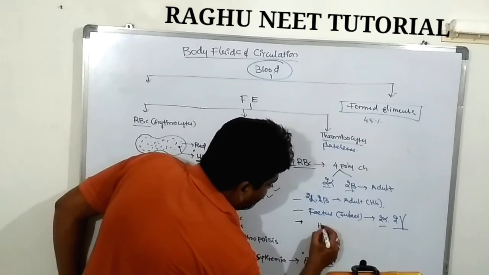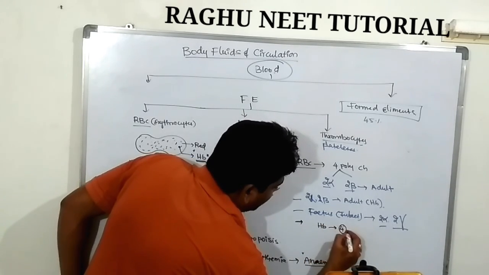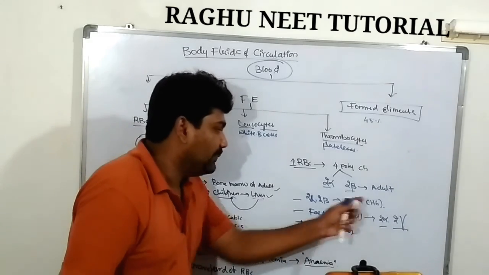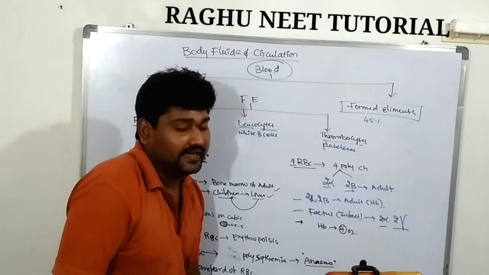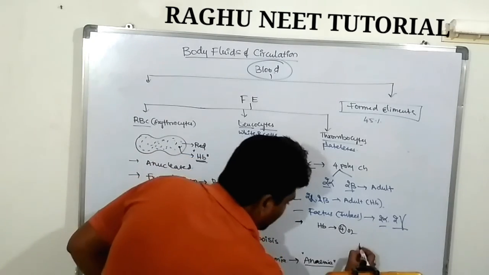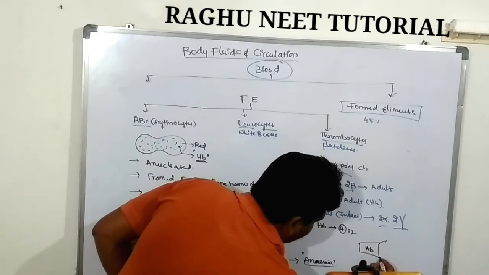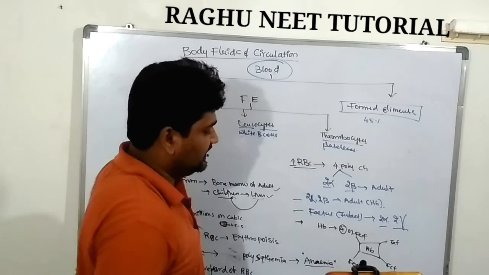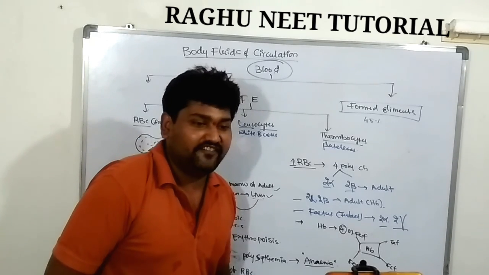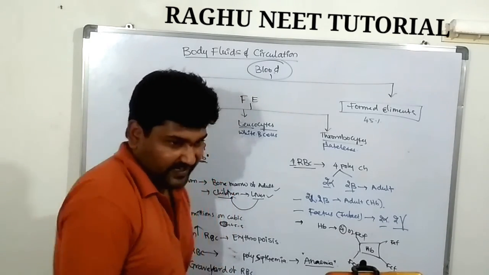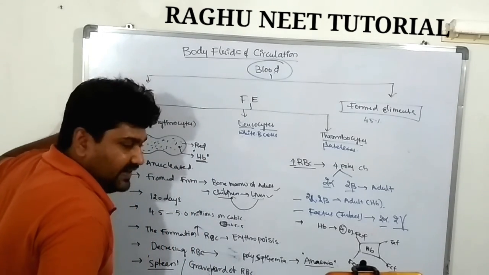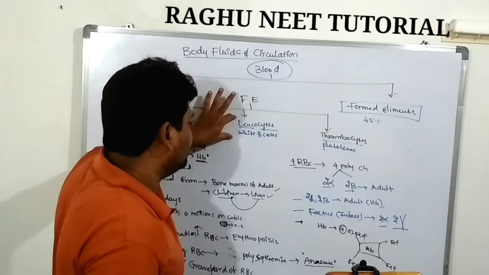Next, the hemoglobin carries 4 oxygen molecules. Hemoglobin contains 4 polypeptide chains along with ferrous ions. So this is the information about the RBC, the red blood cells. Next, we move forward to the leukocytes, the white blood cells.